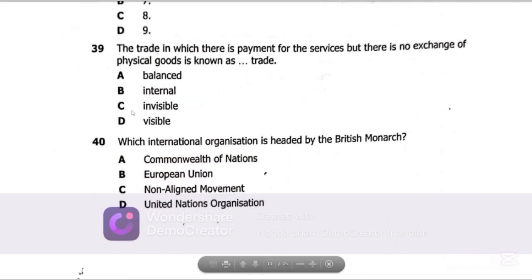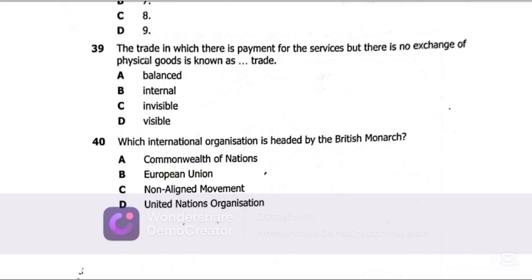Now question 39 says, trade in which there is payment for the services but there is no exchange of physical goods is known as. So the best possible answer on question 39 is C, invisible trade. Now, invisible trade is trade that does not involve exchange of physical goods, but it involves exchange of services.